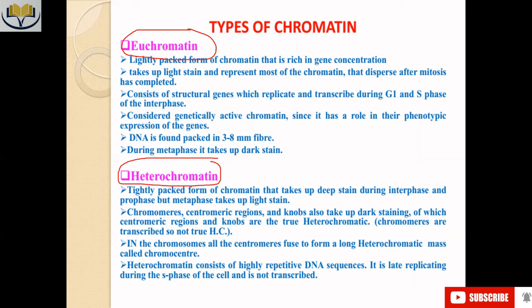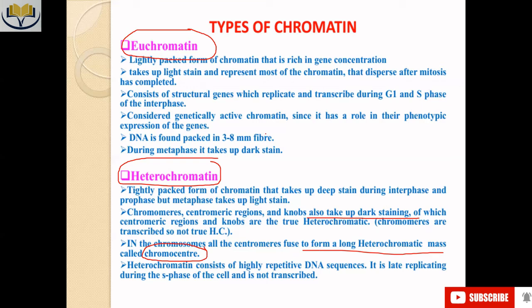They are not going to take part. So centromere and centromeric regions and knobs also take up dark staining. Right? So in chromosome, all centromeres fuse together to form a long heterochromatic mass called chromocenter.